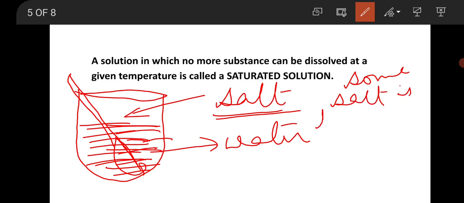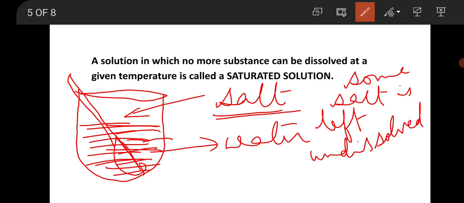is left undissolved at the bottom of the beaker. That means here we will see that some salt is left undissolved at the bottom of the beaker.